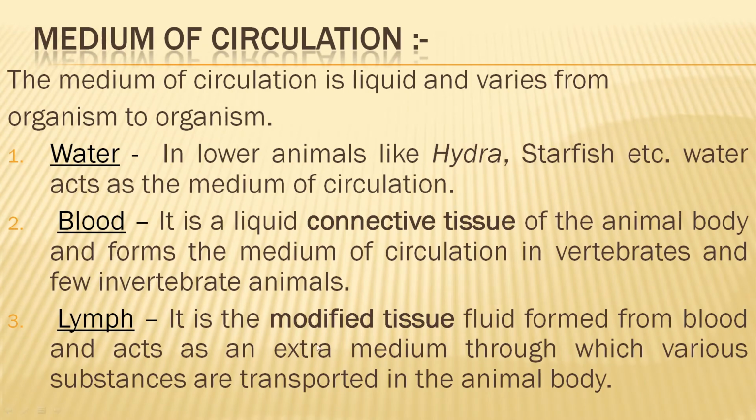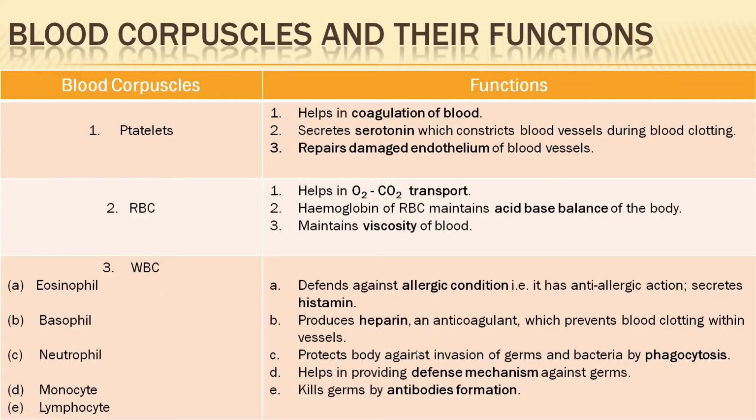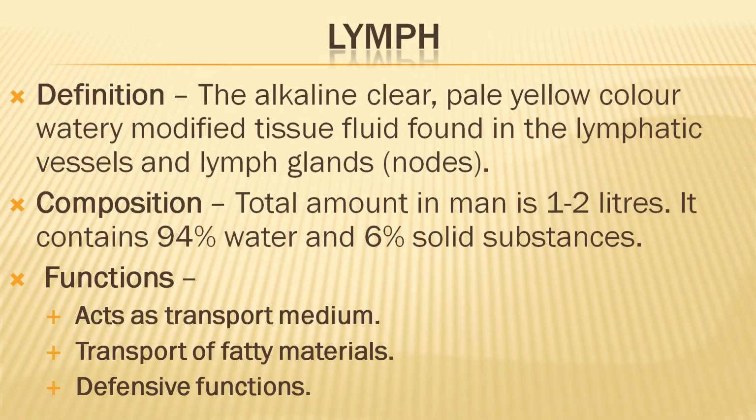It is a modified tissue fluid formed from the blood and acts as an extra medium for the transportation. So, it is a pale yellowish, watery modified tissue fluid, found especially in the lymphatic vessels and lymph glands or lymph nodes.